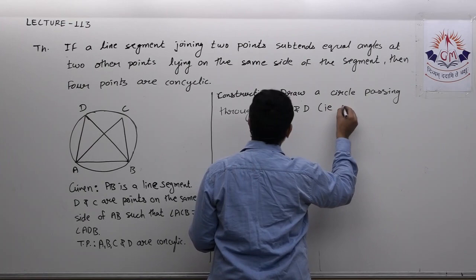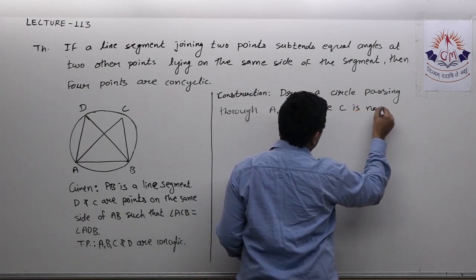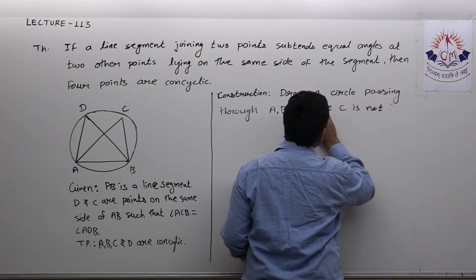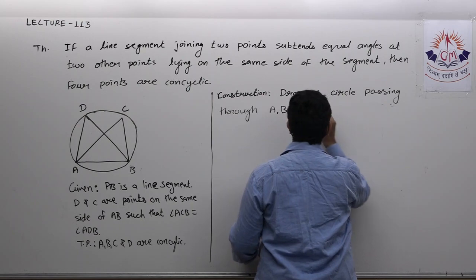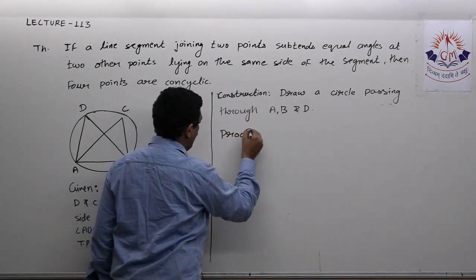That is, C is not on the circle. However, it is not possible, but I'm assuming C is not on the circle. Now we will see its proof.